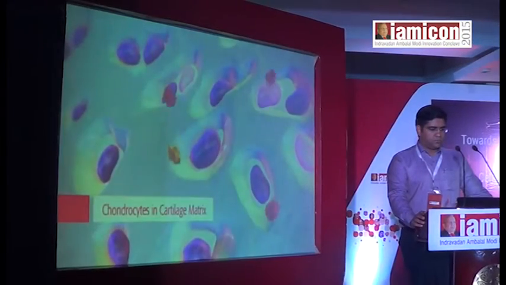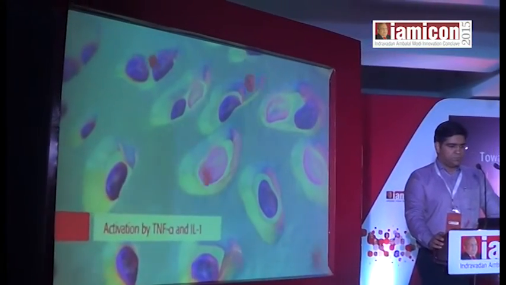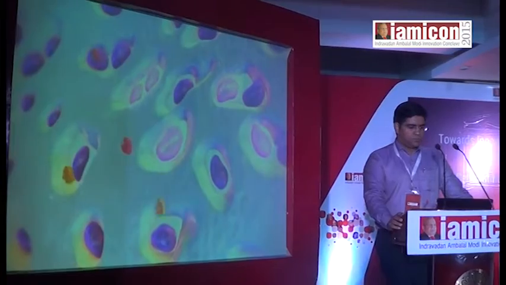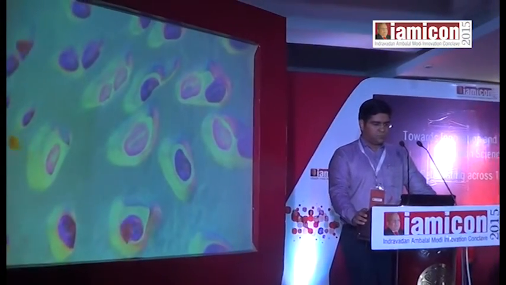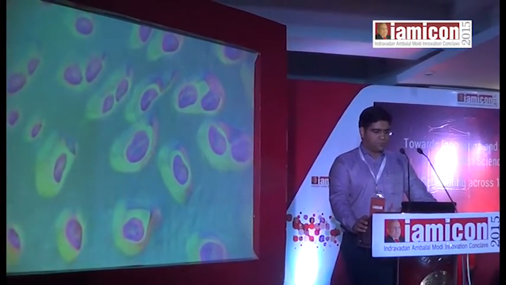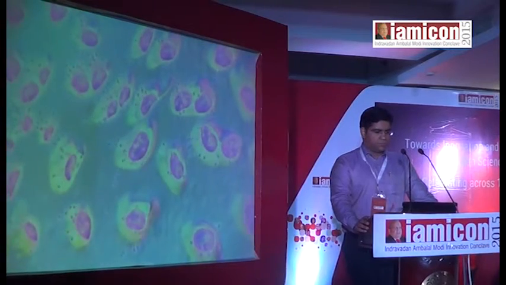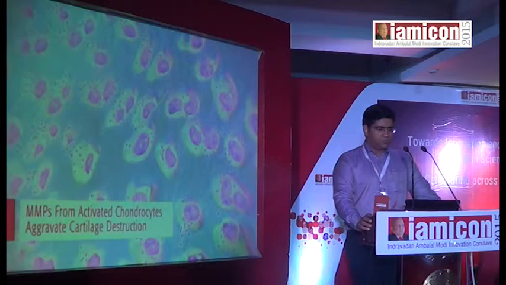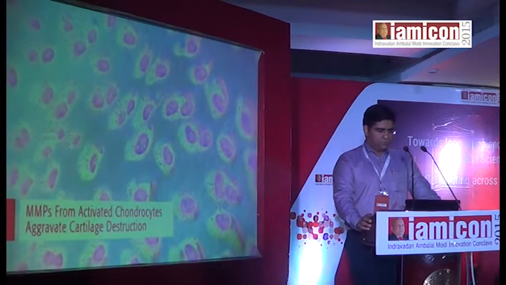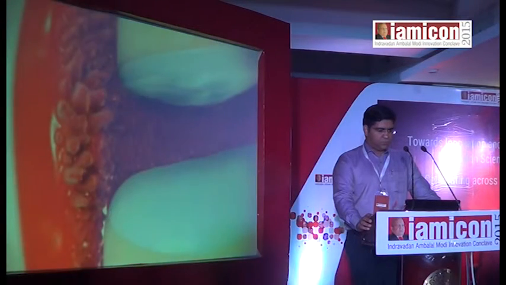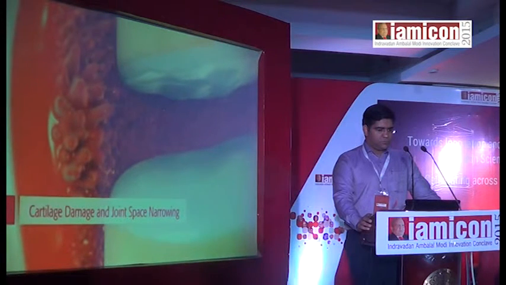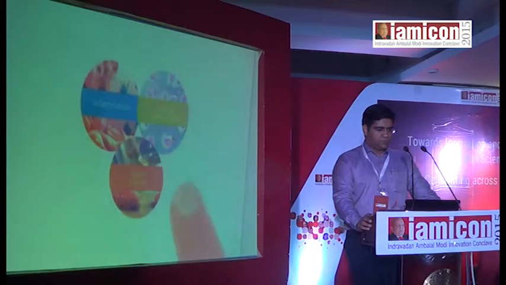In response to stimulation by TNF-alpha, IL-1, and other inflammatory mediators, chondrocytes become activated in the rheumatoid joint. Activated chondrocytes secrete more inflammatory factors and more metalloproteinases, MMPs, which aggravates inflammation and cartilage damage. The cumulative result is irreversible cartilage damage and joint space narrowing.